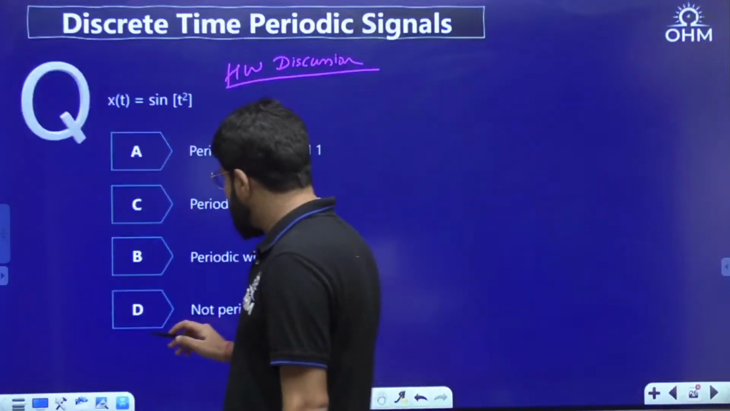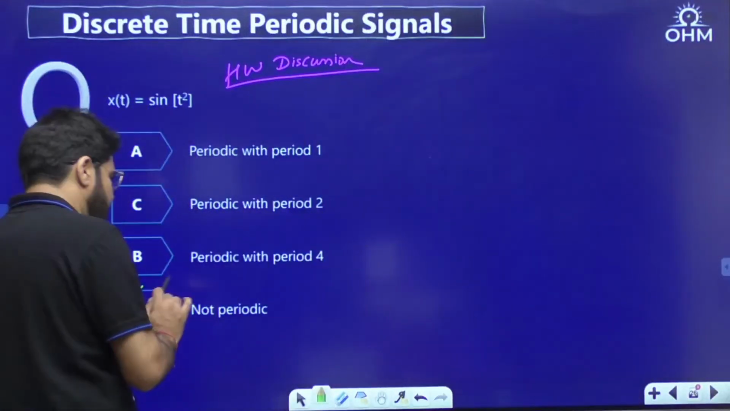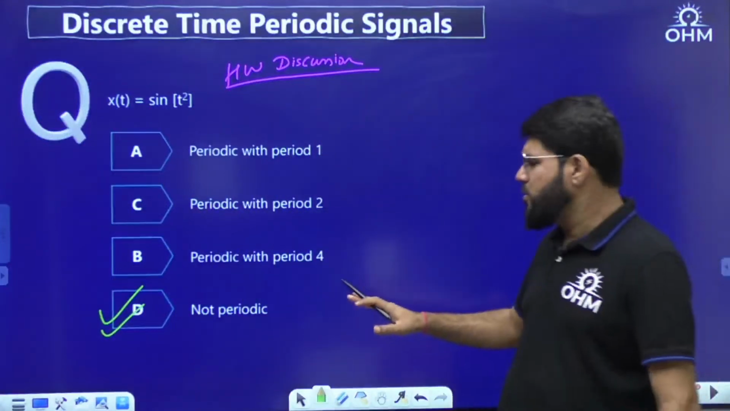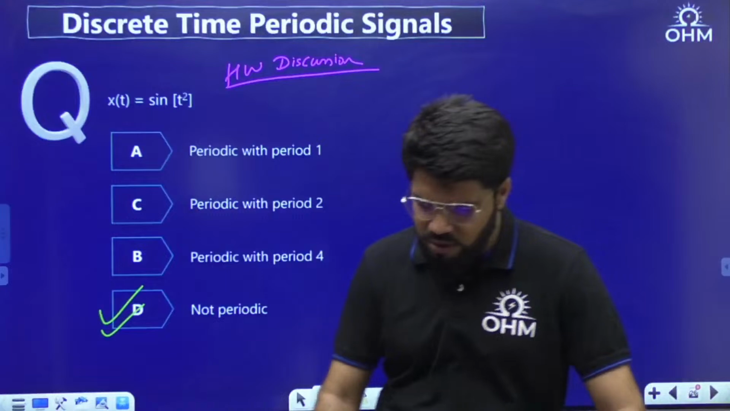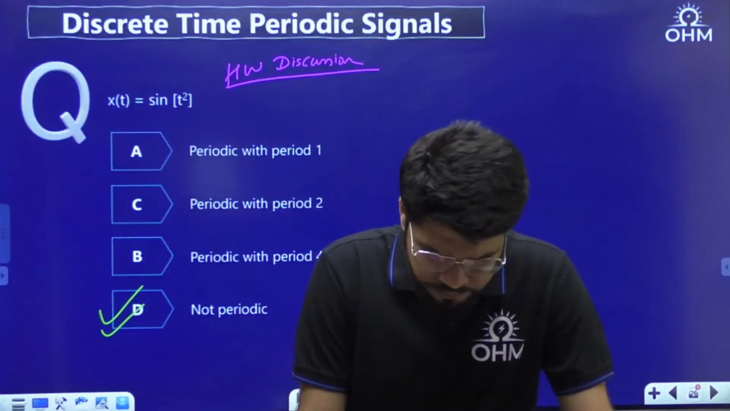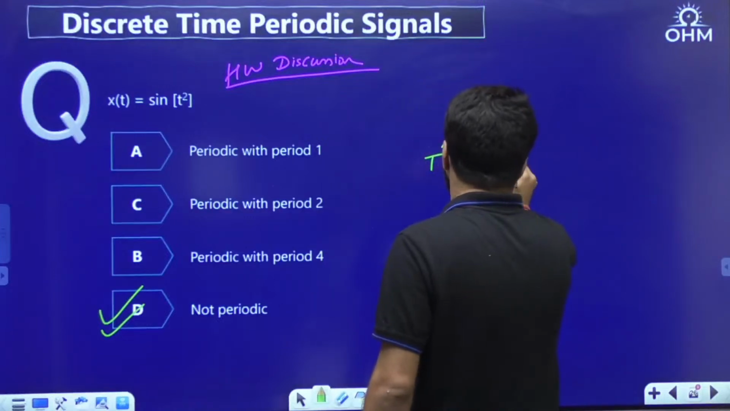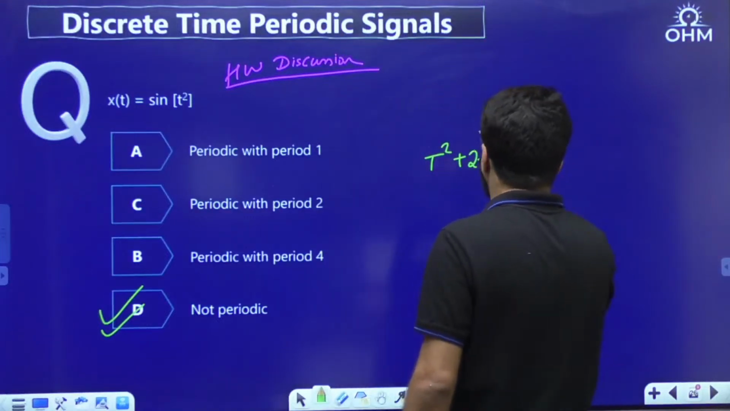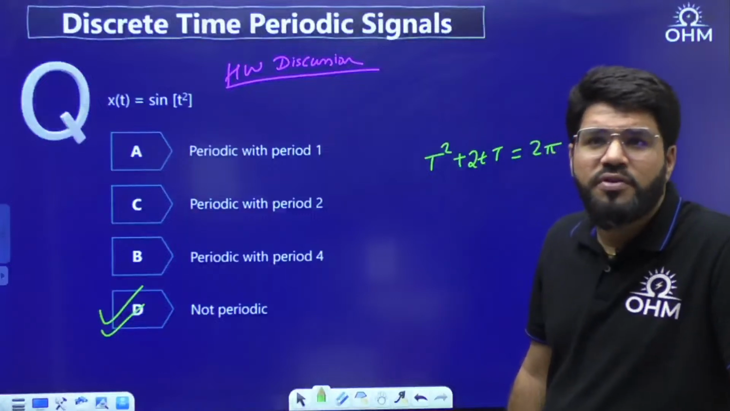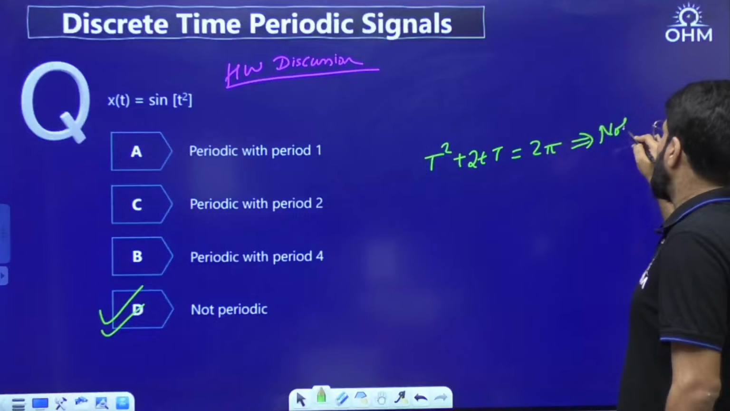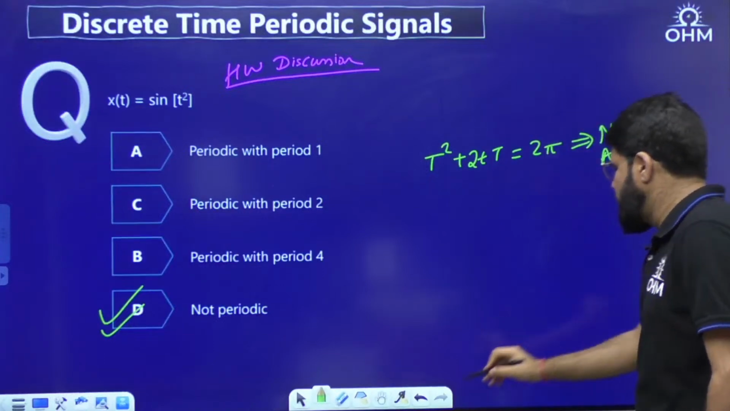By the same logic, I'll give the answer for continuous time. Today let's discuss discrete time. Same logic, same argument, you will get that option D is also not periodic. Here you are going to get t square plus 2tT, which should be equal to 2 pi. Maybe for some values of time, but is it equal to 2 pi always? Not always. So hence this signal is not periodic.